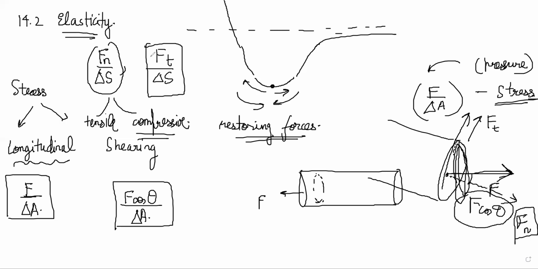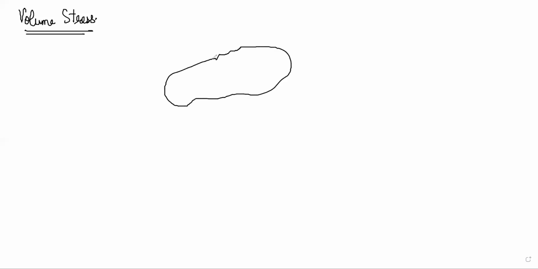The third type, on the next page, is volume stress. Suppose a force was applied equally from all directions on a body. So it is acted upon by forces in all directions. An example could be a body inside a fluid. The fluid exerts pressure from all directions on the body.